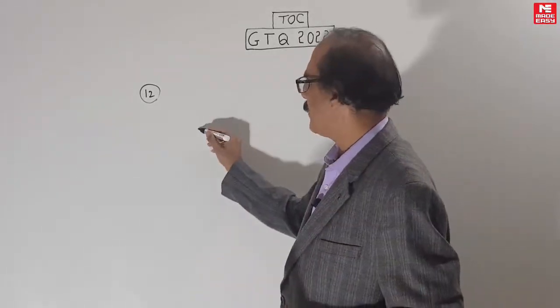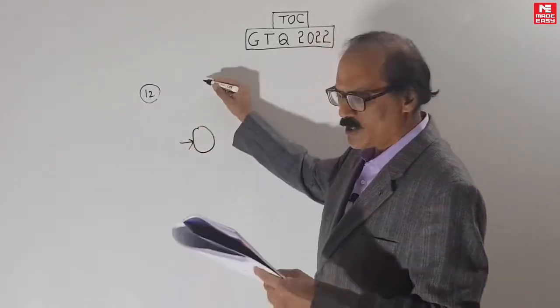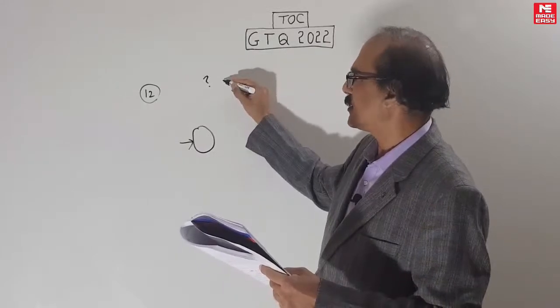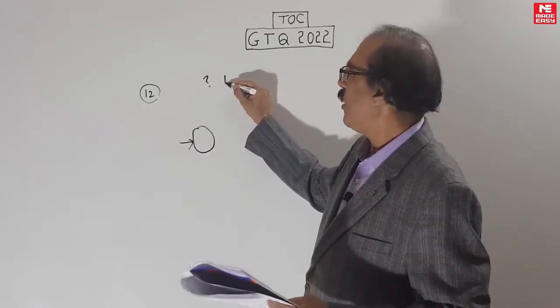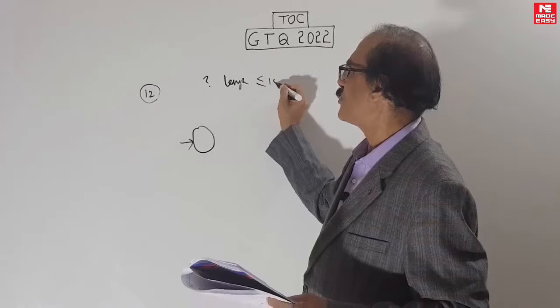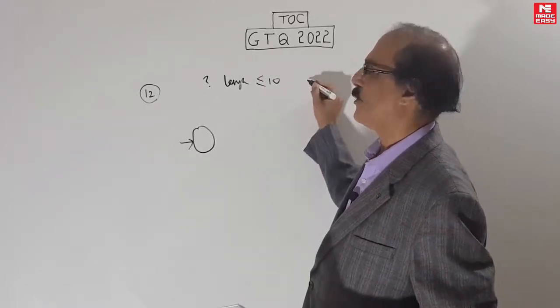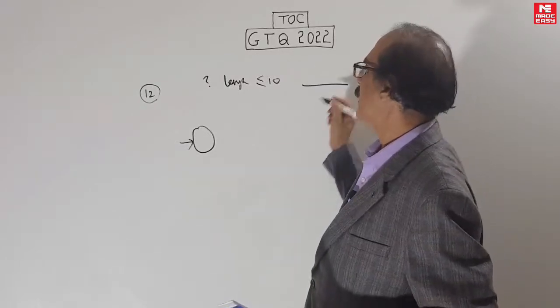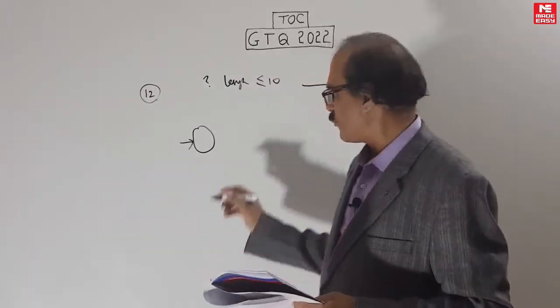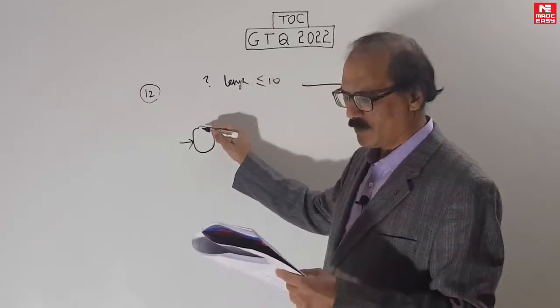Okay, let's take this PDA. Here the question is: how many strings of length at most 10 are accepted by the following PDA? How many? So this is a numerical data type. First we have to find the language and then count how many strings up to the length of 10.